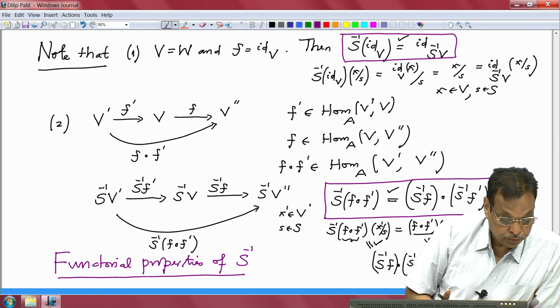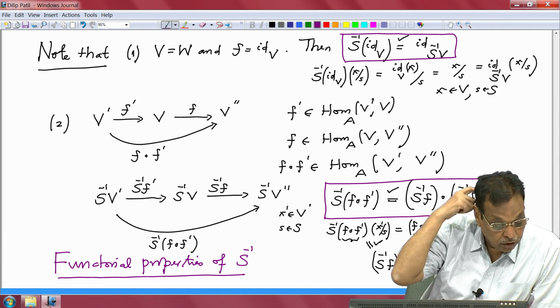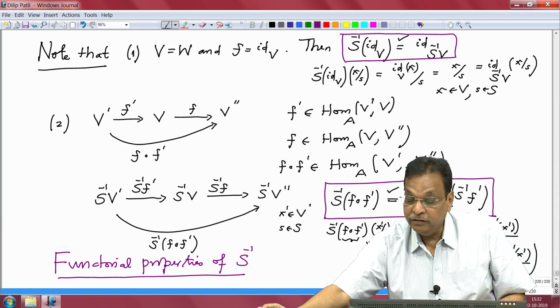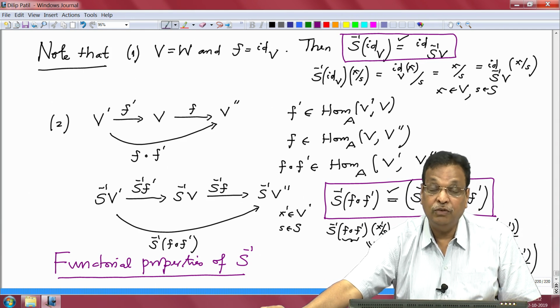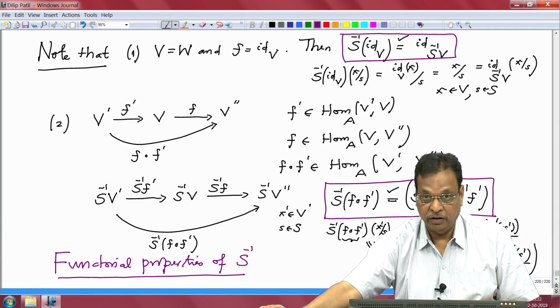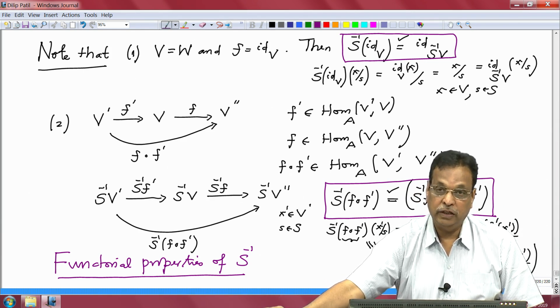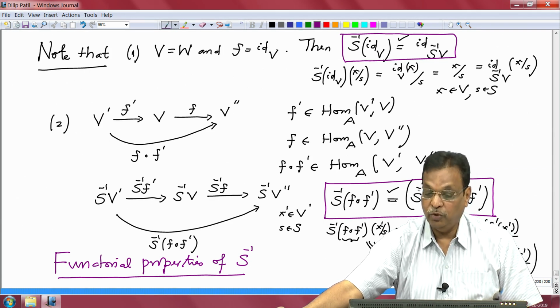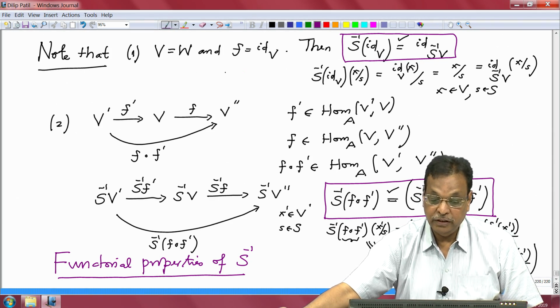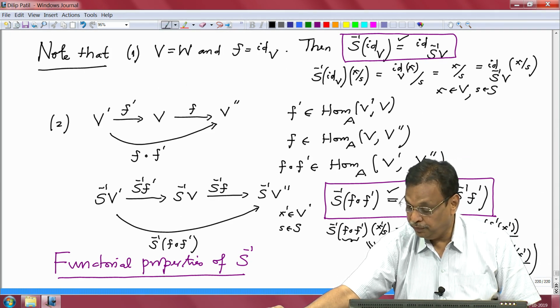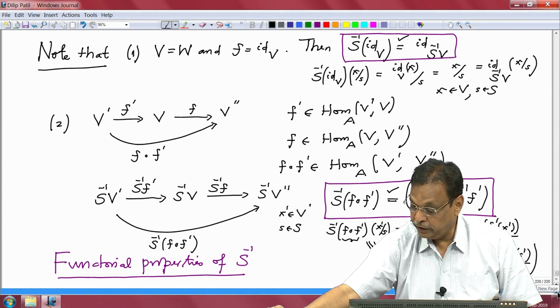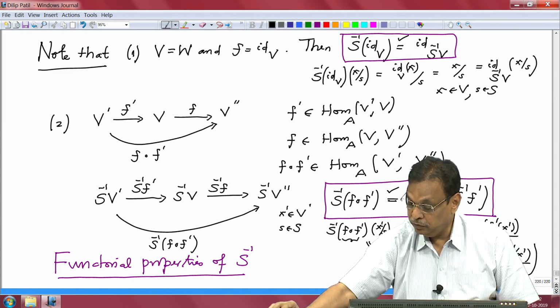Alright. So this means what? This means that I want to think of S inverse as a functor from the category of A-modules to the category of S inverse A-modules. So I will just record it, and then we will go on to the next proposition.